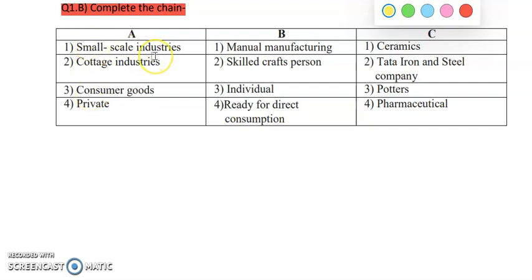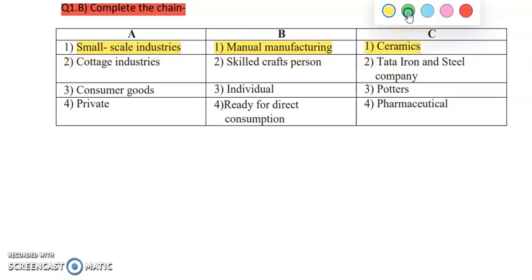What is small scale industries? You know that in small scale industries machines are not used, because it is small scale industries. Basically, all the work is manual, or the employees themselves work. This is how you can understand and make it. Small scale industries are basically manual manufacturing industries. And the example of small scale industry is ceramics.